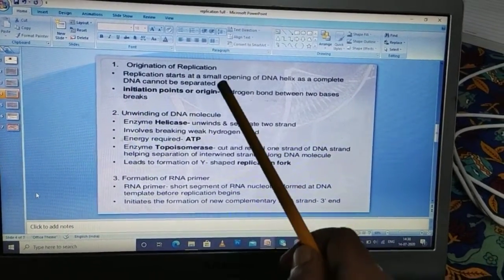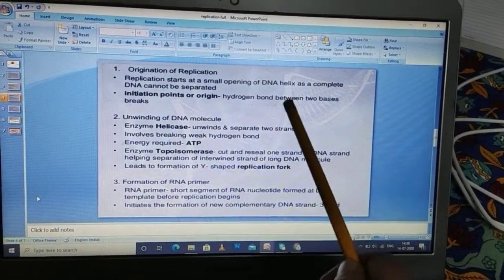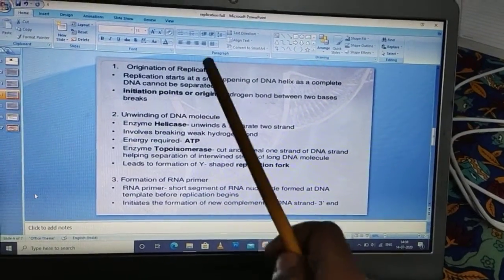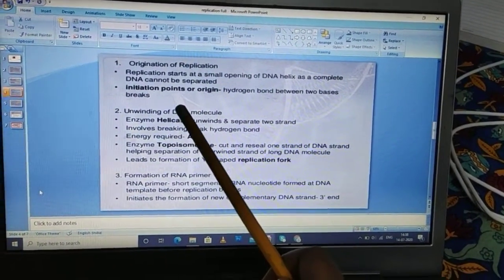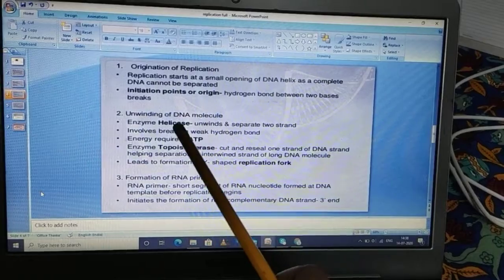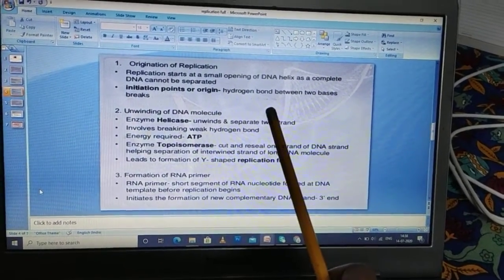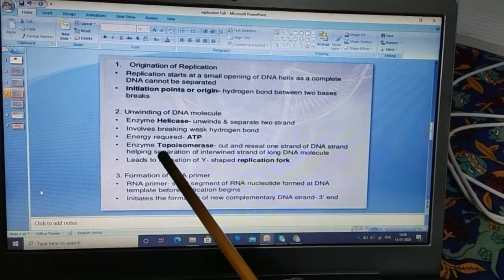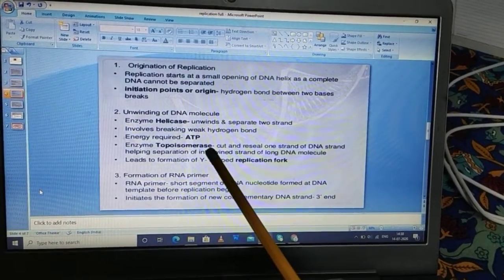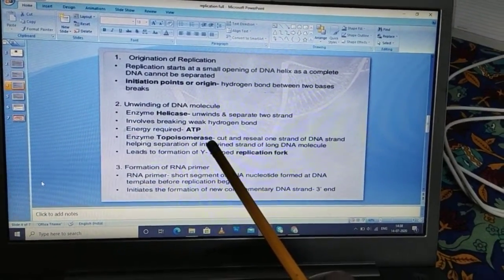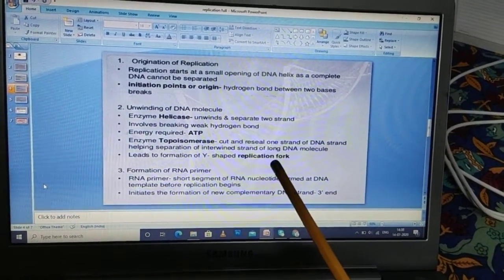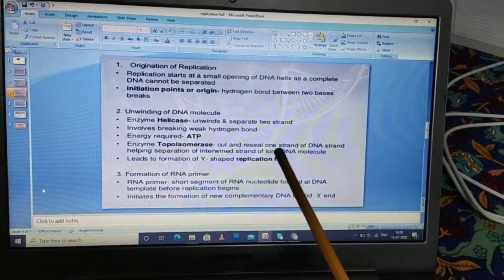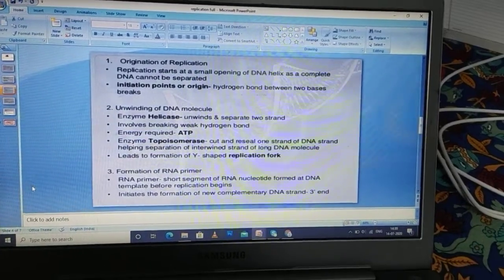Then from there, the DNA strands start unwinding from each other by the activity of the helicase enzyme. After helicase separates the two strands, there is a torsion, and the torsion is removed by the topoisomerase. Then the DNA looks like a replication fork, which is Y-shaped.